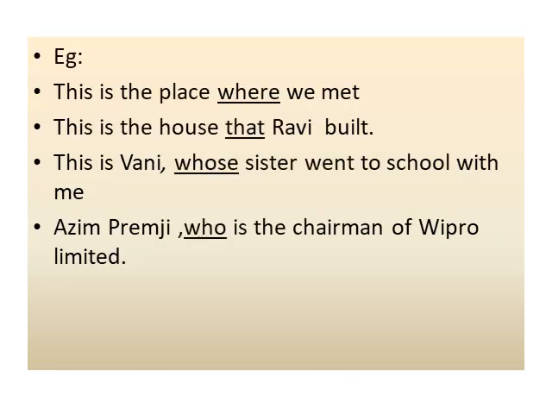For example, this is the place where we met. In this sentence, where is a relative pronoun. Other examples: this is the house that Ravi built. This is Vani, whose sister went to school with me. Azim Premji, who is the chairman of Wipro Limited. Here, the underlined words are relative pronouns.